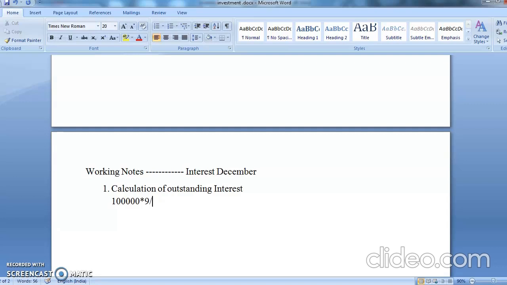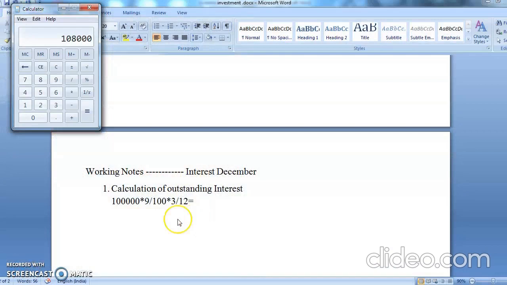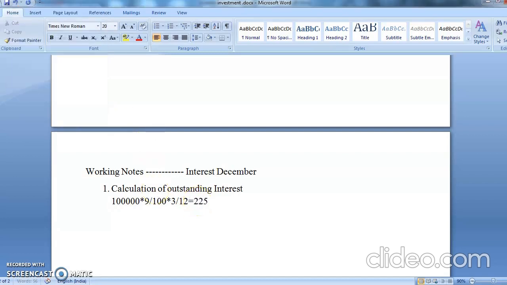इस बार percentage is how much? 9% for how many months? 3 months. So divide by 12. So what will be the answer? Yes, 1 lakh into 9%. It's coming to 9,000. So 9,000 divide by 12 multiply by 3. So the interest is coming to 2250. So your interest is 2250.